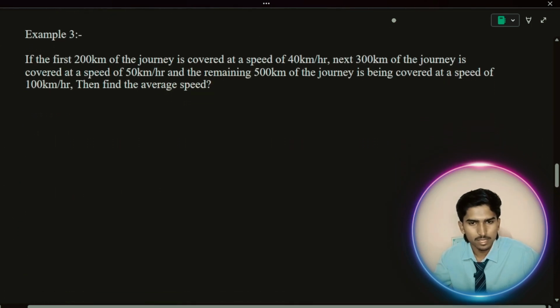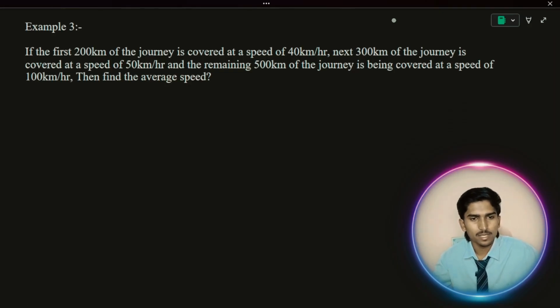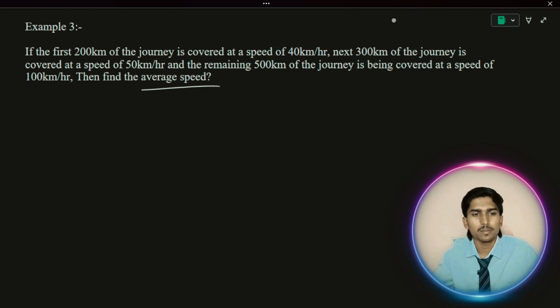Okay. Now let's consider a third example so that you can understand clearly. If the first 200 kilometers of the journey is covered at a speed of 40 kilometers per hour, the next 300 km is covered at a speed of 50 km per hour, and the remaining 500 km is covered at a speed of 100 km per hour, then find the average speed. They are asking for average speed again, because we are solving on average speed. So I just took some examples of average speed.